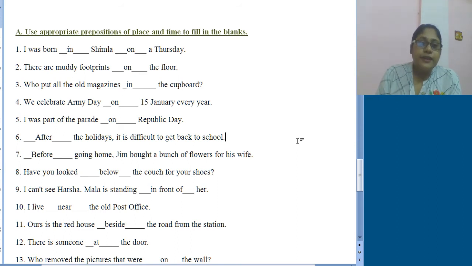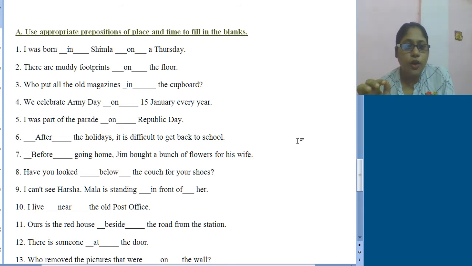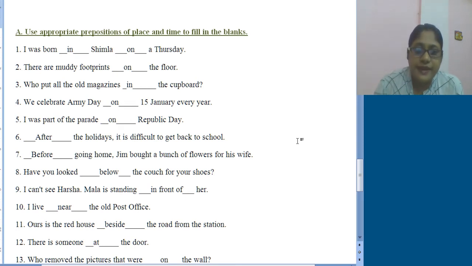Next one, there are muddy footprints dash the floor. As I told, in case of surface we will be using on, so on the floor. Who put all the magazines dash the cupboard? Obviously in the cupboard. Number 4, we celebrate Army Day dash 15 January every year. Specific particular day, so on 15th January every year. Now number 5, I was part of the parade dash Republic Day. Particular day, on Republic Day.